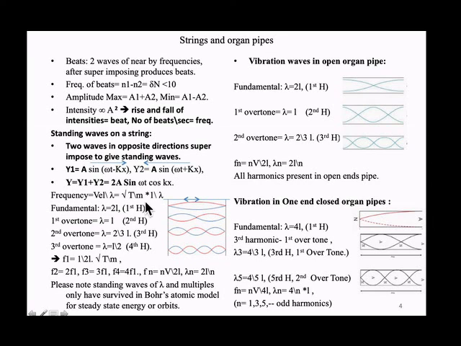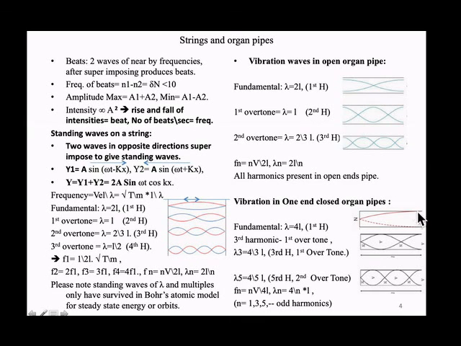If I put root of T by M in the formula, 1 by 4L root of T by M is the fundamental frequency. Next comes 3 by 4L root of T by M, which is 3F1. So like that I get only 3F1, 5F1, 7F1, only odd harmonics. This is the first harmonic, this is the third harmonic, this is the fifth harmonic: odd harmonics.